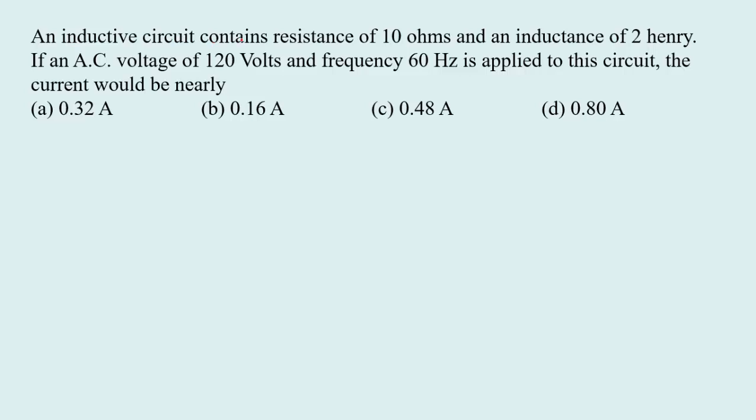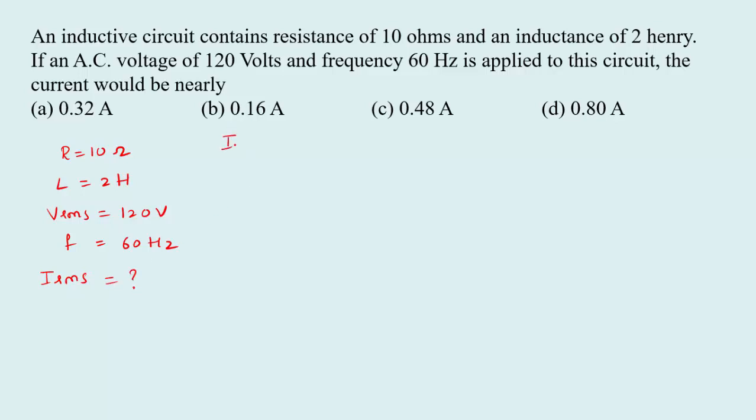An inductive circuit contains resistance of 10 ohm and an inductance of 2 Henry. If an AC voltage of 120 volt and frequency 60 Hz is applied to this circuit, the current would be nearly. Inductive circuit contains the resistance, that is R equal to 10 ohm. Inductance value is given 2 Henry and voltage Vrms is 120 volt. Frequency is 60 Hz and we have to calculate the current IRMS.